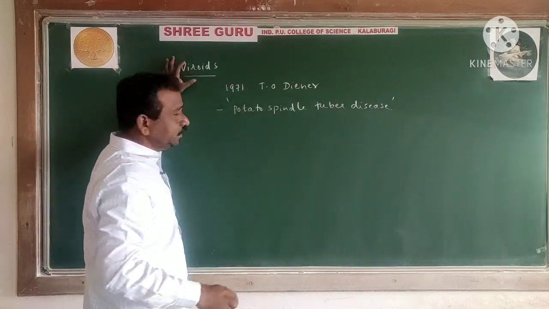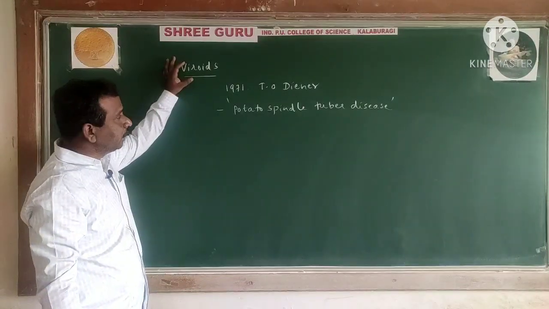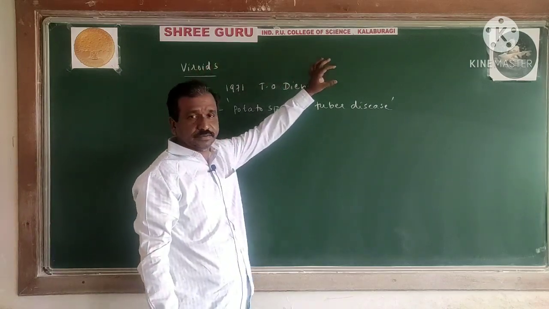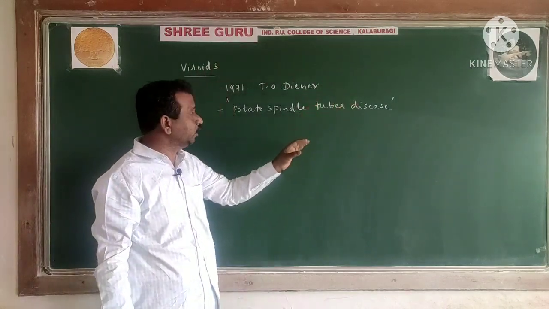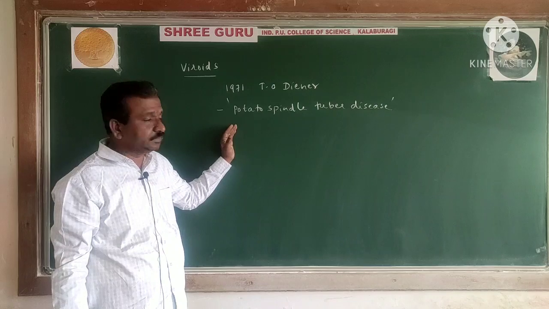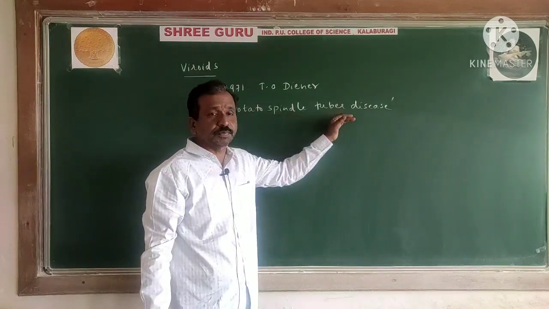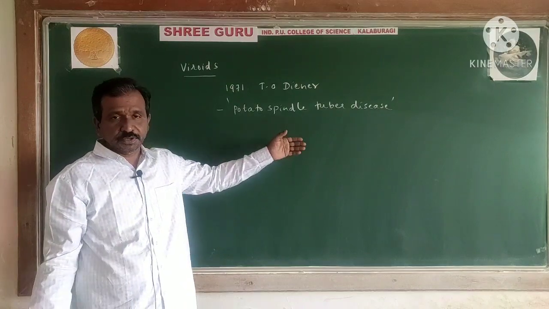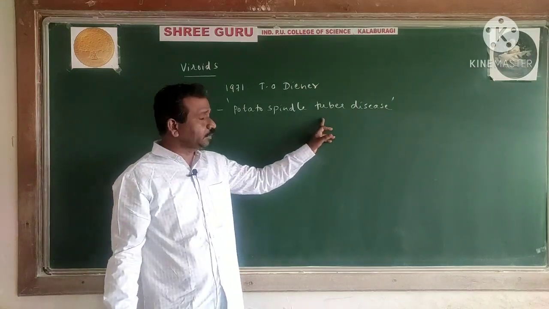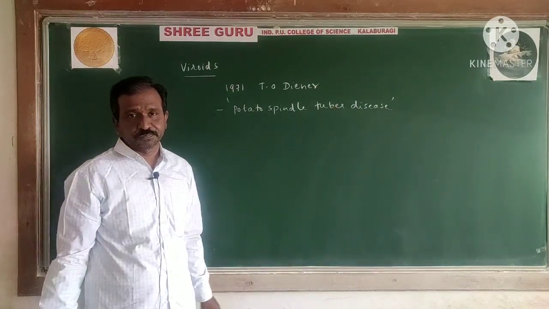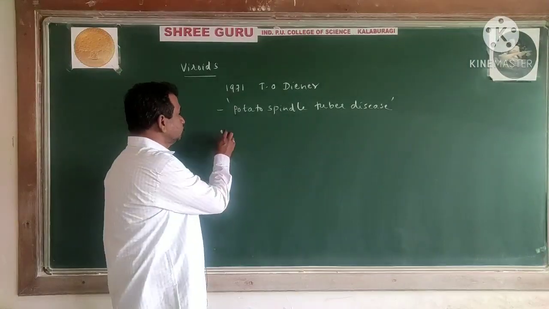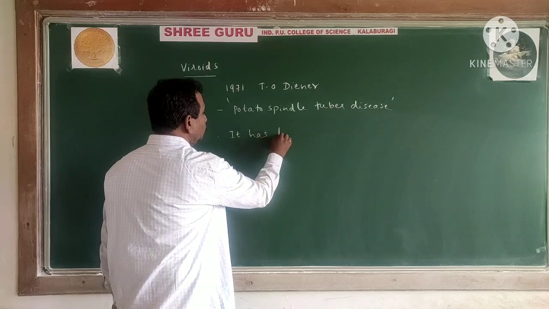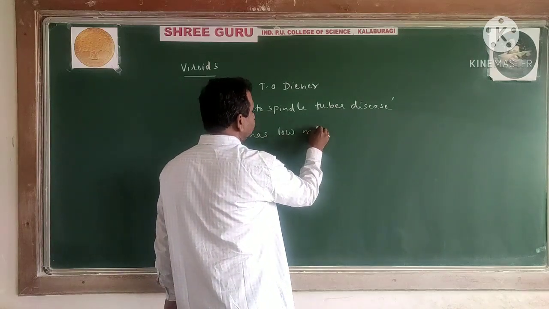So viroids are smaller than the virus. In 1971, T.O. Diener gave the name viroid, and it causes the disease called potato spindle tuber disease. The disease occurs in the potato plant, and we call it potato spindle tuber disease. Right? The next one is, it has low molecular weight.